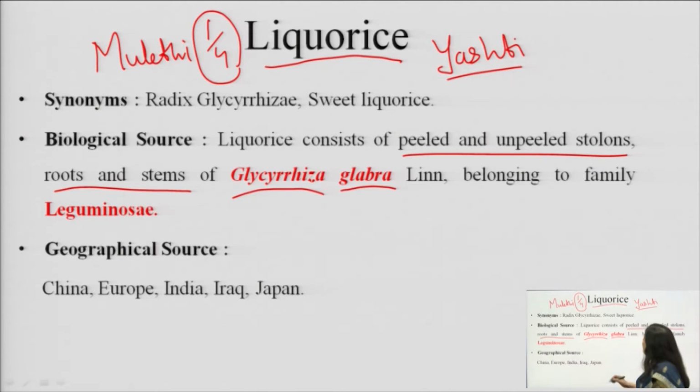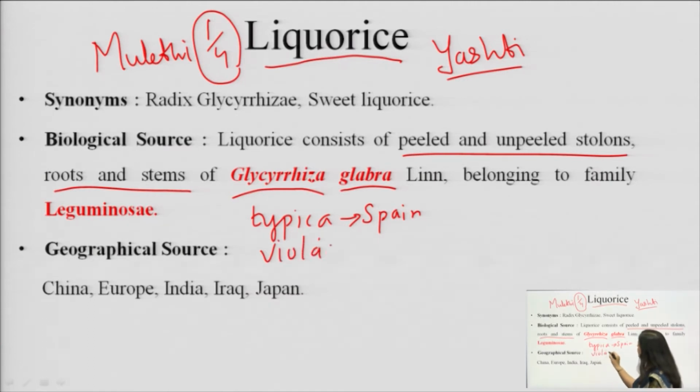I would like to mention here that it is available in 3 different varieties. One variety is known as the typica variety. This typica variety is found in Spain; this is also known as the Spanish variety. Then we have the violacea variety, found in Persia, in the Middle East region. And the third is known as glandulifera.